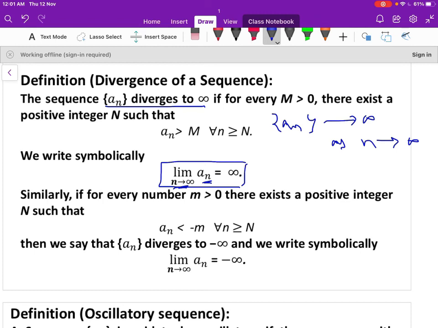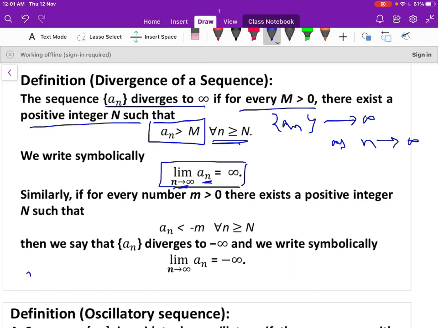We can define it another way. For every M greater than 0, there exists a positive integer N such that a_n is always greater than M for all n greater than or equal to N. It means that it is not a bounded sequence.